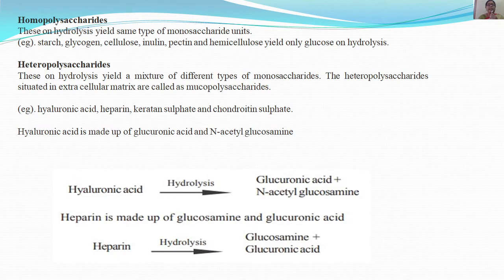Homopolysaccharides are the polysaccharides which on hydrolysis yield the same type of monosaccharide units. Examples are starch, glycogen, cellulose, inulin. They yield only glucose on hydrolysis. Heteropolysaccharides are the polysaccharides which on hydrolysis yield a mixture of different types of monosaccharides. For example, hyaluronic acid on hydrolysis will give you glucuronic acid plus N-acetyl glucosamine. Heparin is also made up of glucosamine and glucuronic acid.